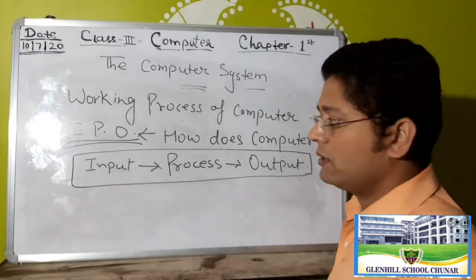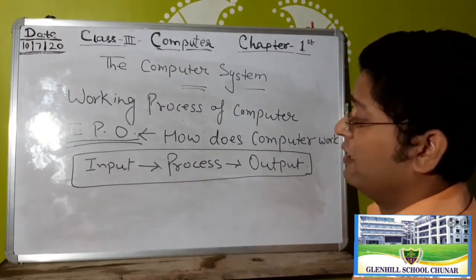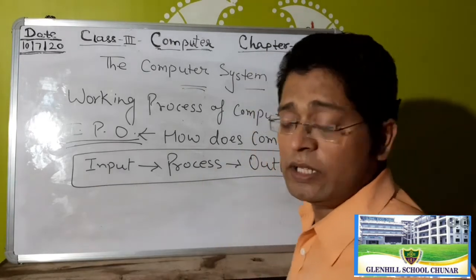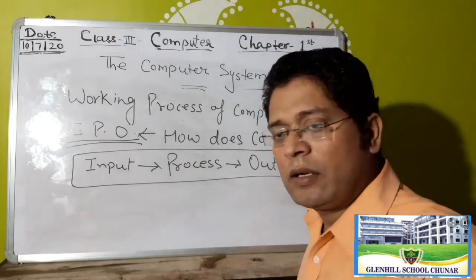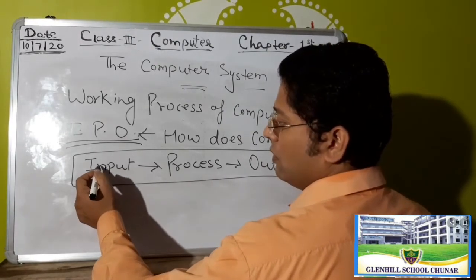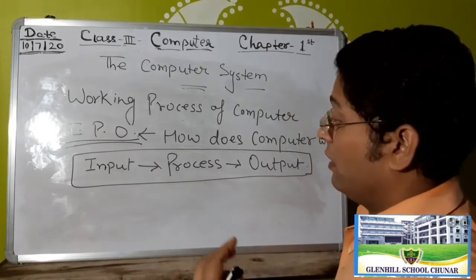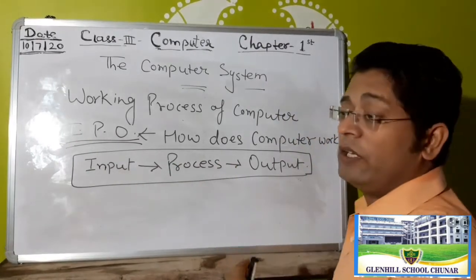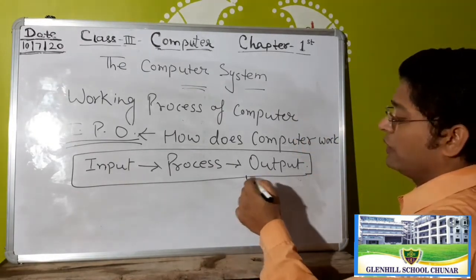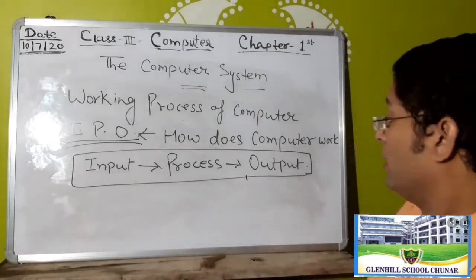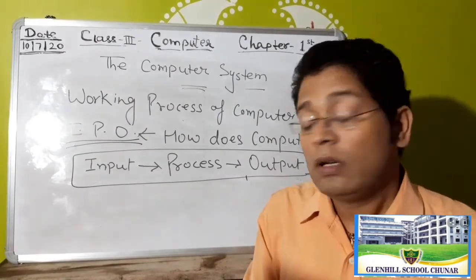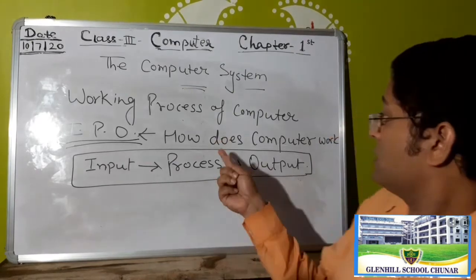Okay students, yes, this is a cycle for the processing. Input, you know well about the input. You enter any data by the keyboard or an input device, so that's input, and your data goes for processing in the CPU, and after processing you get the result on the output device. Okay students, clear?